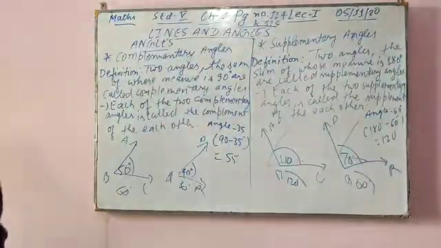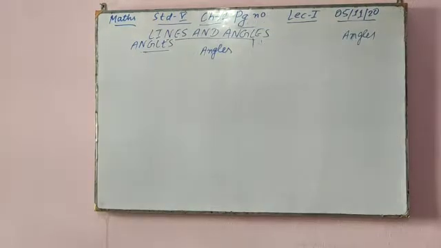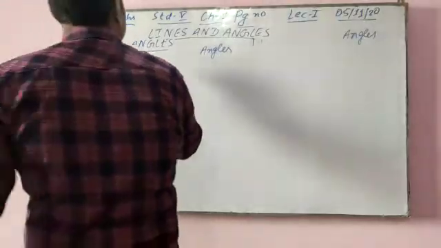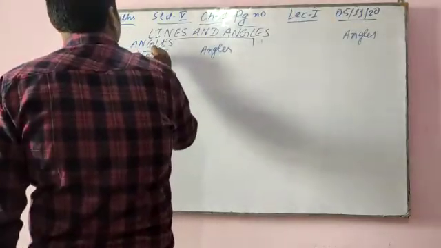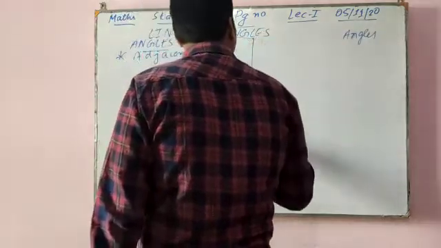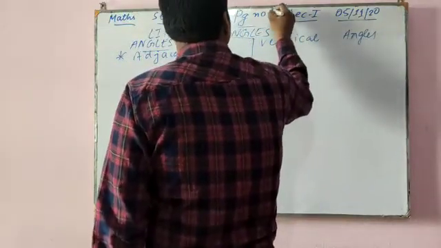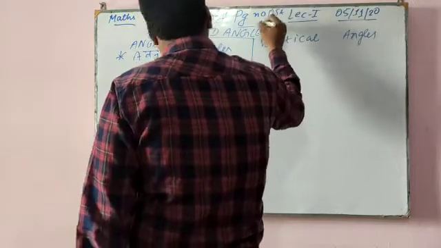Now I will go for adjacent angles and vertical angles, on page numbers 125 and 126.